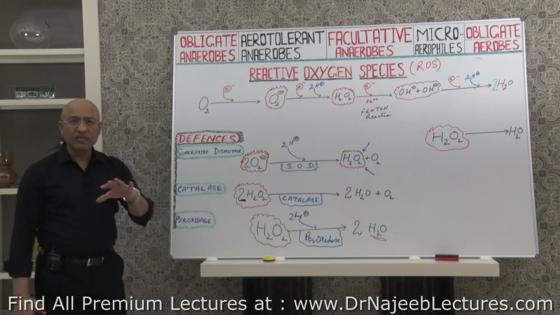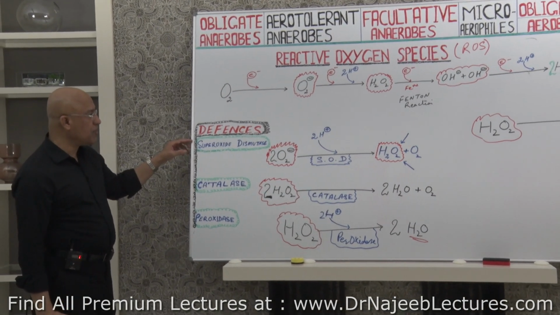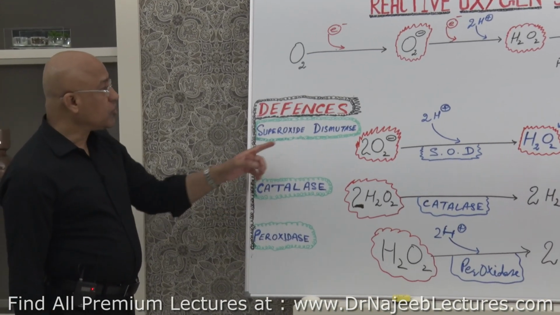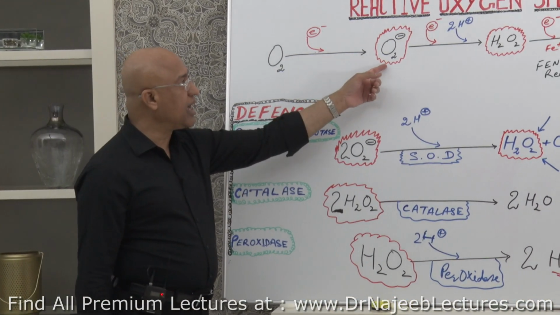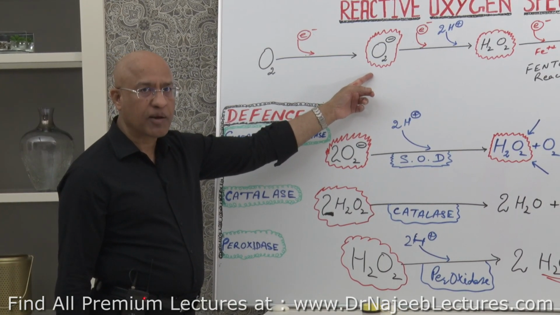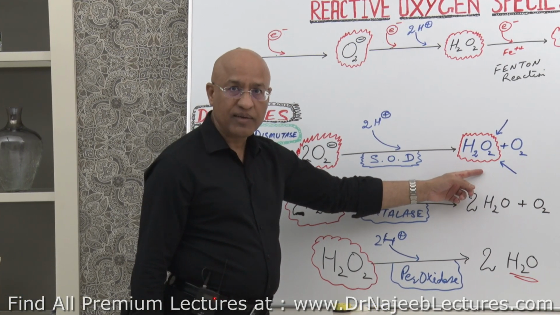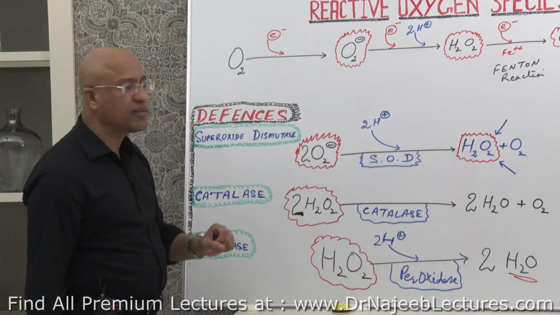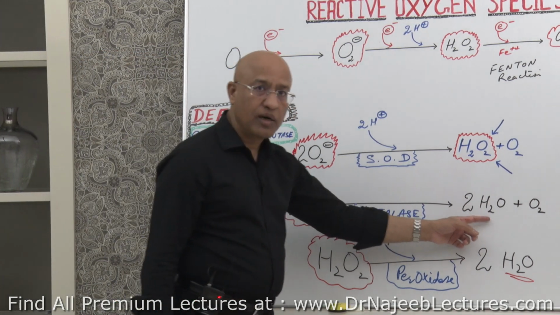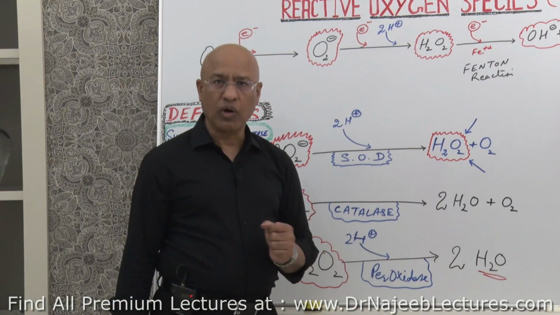And all these cells which survive in the oxygen-rich environment have defenses in the form of superoxide dismutase, catalase and peroxidase. Superoxide dismutase, as soon as superoxides are made, converts them into hydrogen peroxide, and as soon as hydrogen peroxide is produced, catalase will act on that and convert it into water, or peroxidase will work on that and again convert it into water.